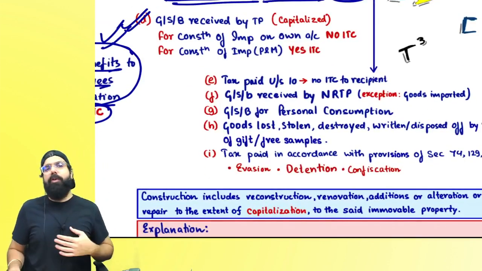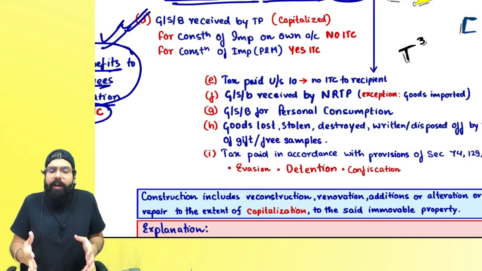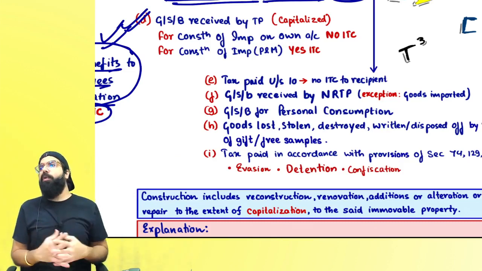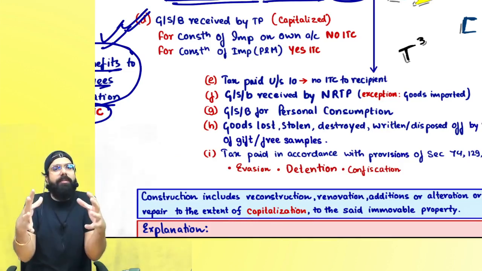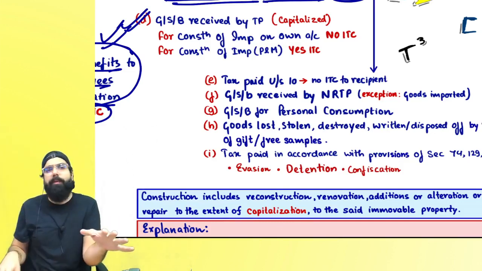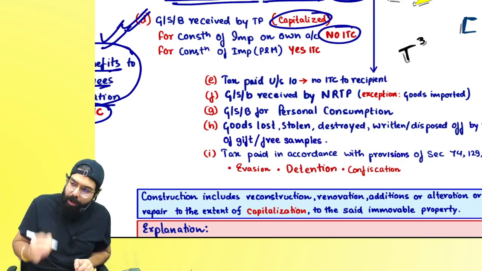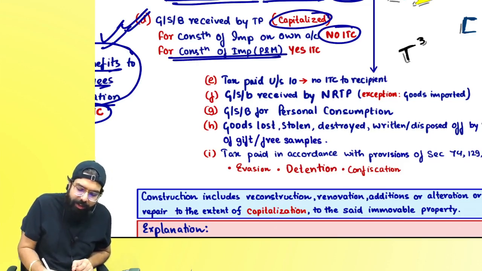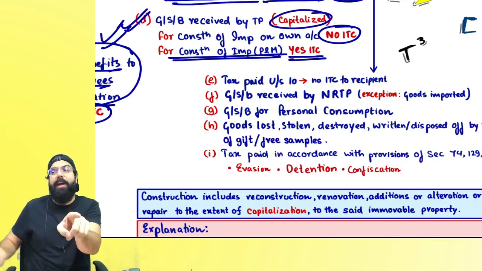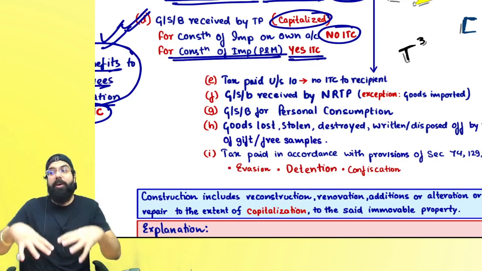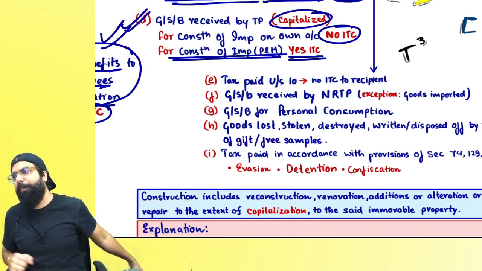Now, I told you who will take works contract service. I will buy material and do my own construction. If you buy goods or services and do your own construction, then also credit will be blocked. Always remember, then also the credit shall be blocked. But if you do own construction of your plant and machinery, credit shall be allowed. If you are taking all these goods and services and you are not doing own construction but doing construction for someone else, then credit shall be allowed.